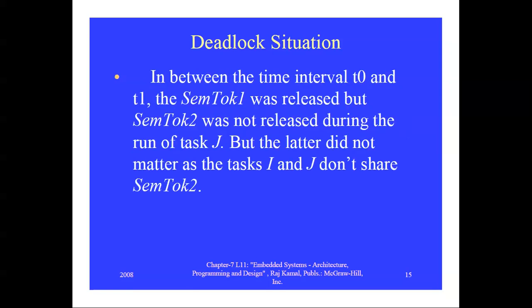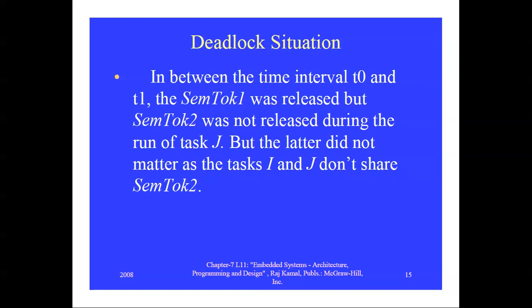In the time interval between t0 and t1, semtalk1 may be released, but semtalk2 was not released during the run of task J. J is actually sharing the semaphore semtalk2. Semtalk2 is not released because task J is holding it, and task J is in the running state.